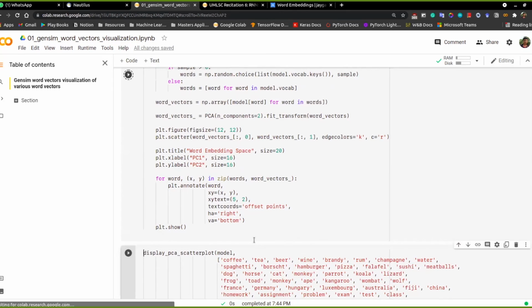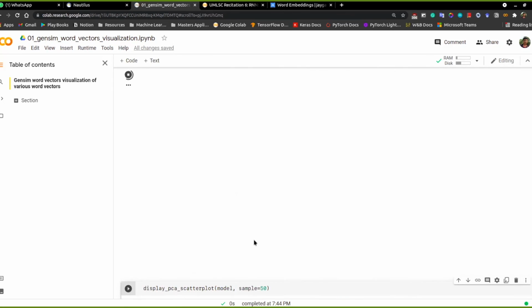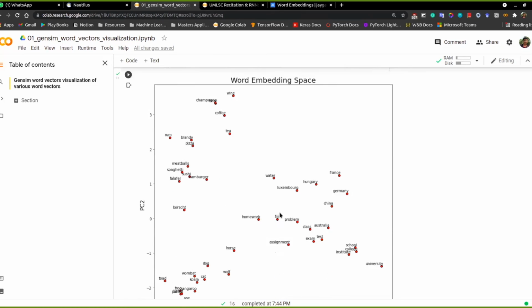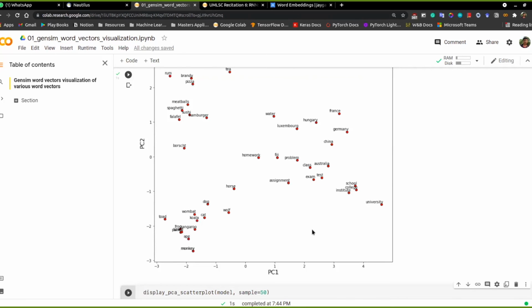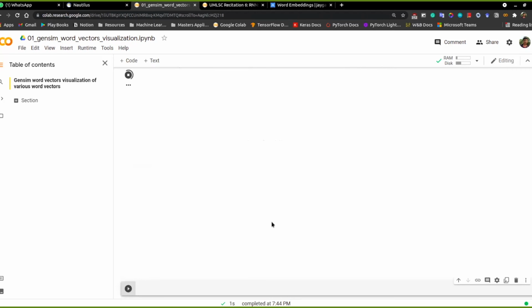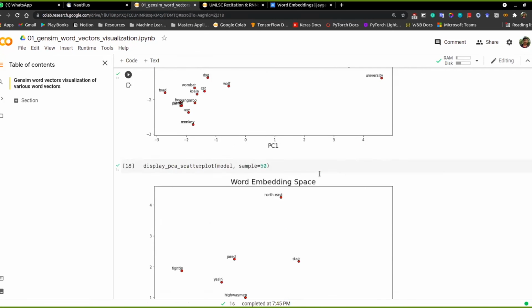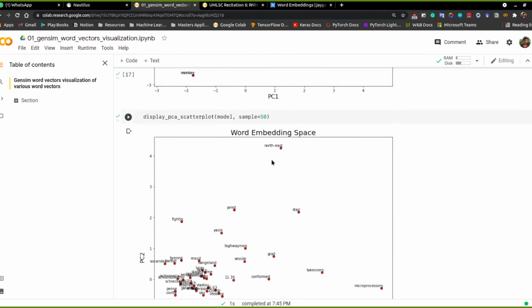And this is just plotting all these word vectors that we have. If I plot this vector now, the words that are similar, let's say university, school, institute, are in a way similar to each other. If you see the countries, like Luxembourg, Hungary, France, Germany, they are accumulated as very similar. Then the assignments and class, and homework related, school related activities like careers or homework and all. If I say animals, based on different mappings we have this one. This was the words we had sent. This we had randomly shuffled, sampling some 50 words from that.